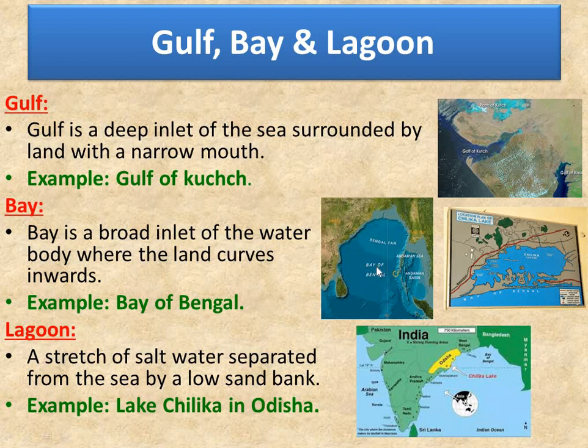The land will curve inwards in the case of a bay. It is a broad inlet of water body. Example is Bay of Bengal. Next one is a lagoon.